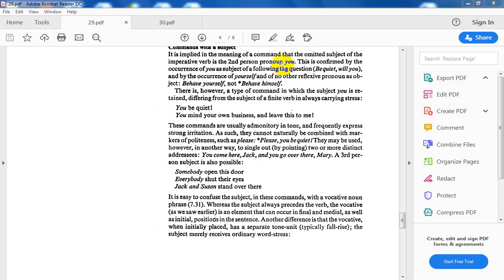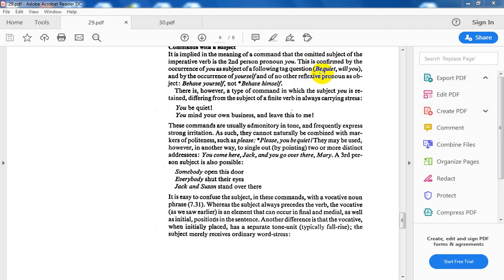When I say, for example, write down, this means that there is an implied subject, which means the listener, the addressee, which is you. This is confirmed by the occurrence of you as subject of a following tag question. This is evidence that the implied subject of the command is you, not any other pronoun.